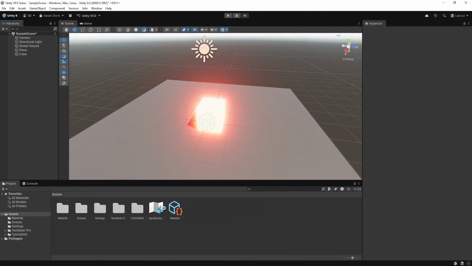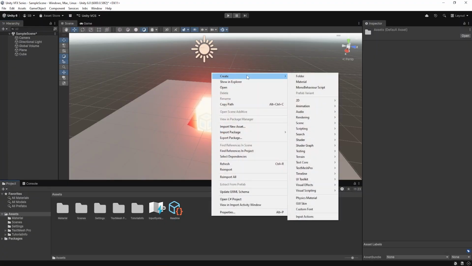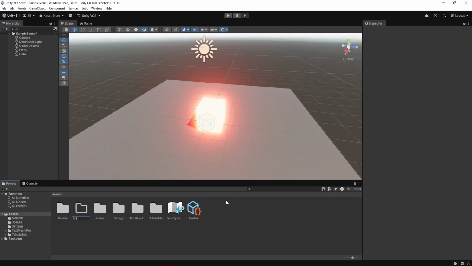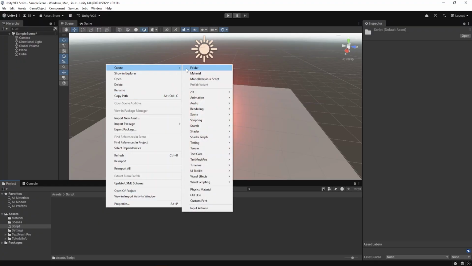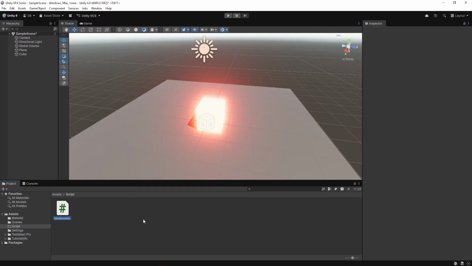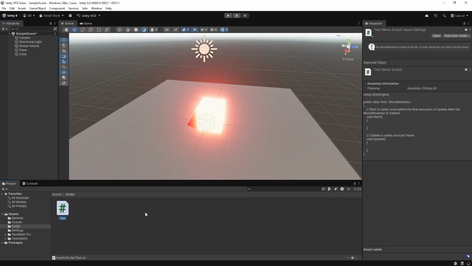So now let's look at a very basic script. Don't worry about coding. We'll keep this very simple. I'm going to create a new C# script. I'll right click, create a folder known as Scripts, then open it, go to create scripting, click on this MonoBehaviour script and rename it as Test.